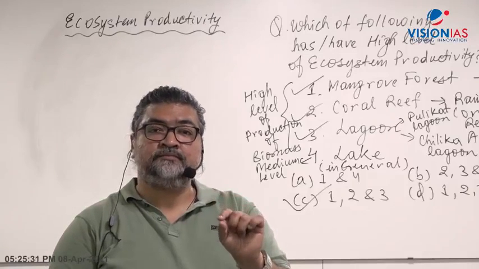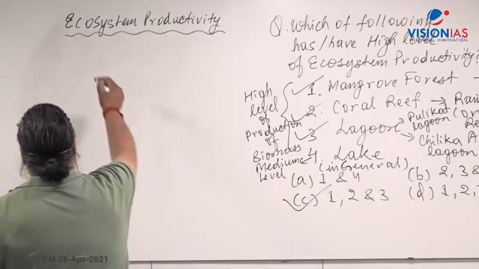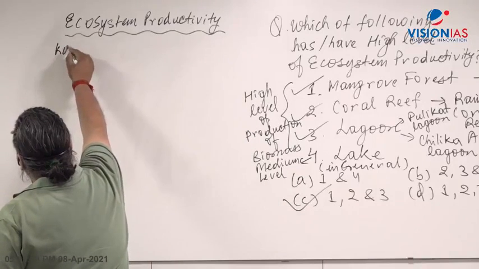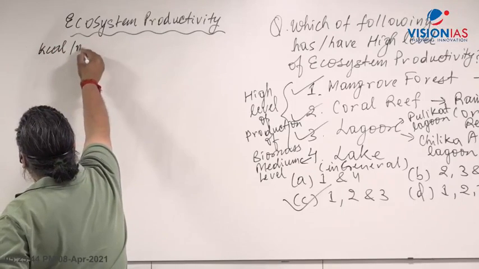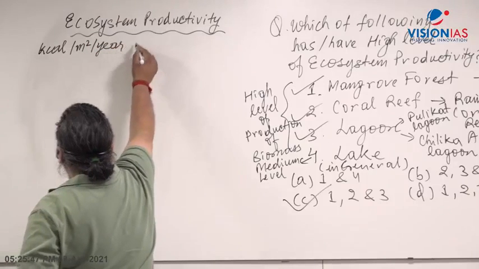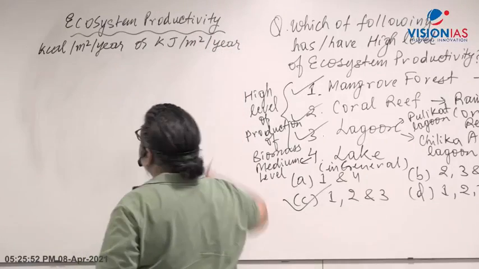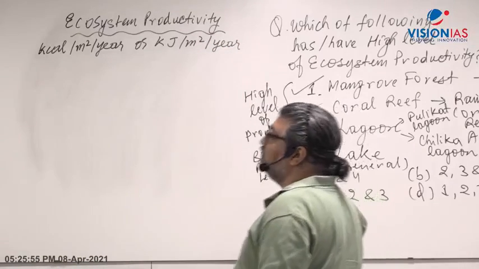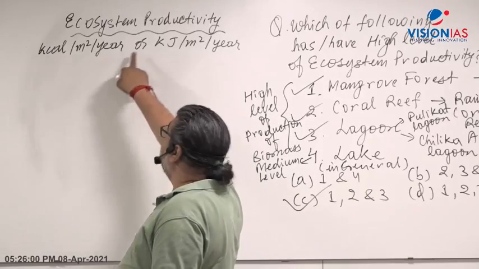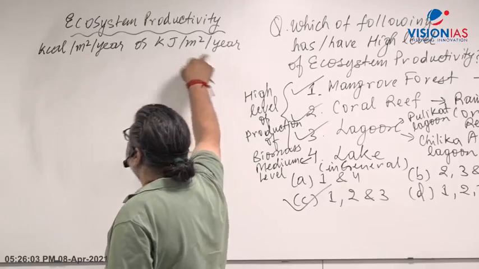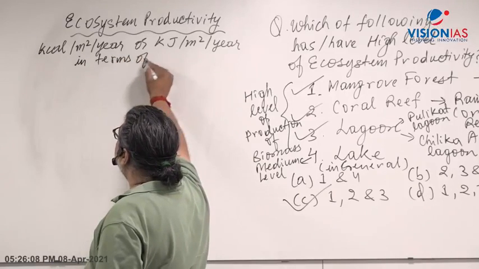Now, one more thing you can write. It is usually expressed in kilocalorie per square meter per year, right? Or you can say kilojoule per square meter per year, in terms of energy, when we look at the storage of energy.